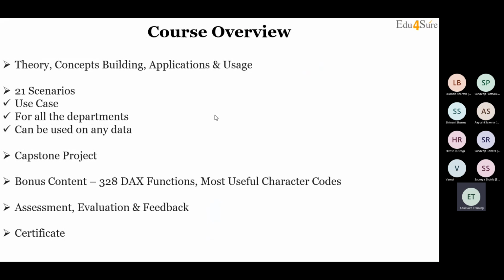Right? So this is the kind of assessment we have for all of you. Apart from this, I would be giving you the list of all the 328 DAX functions so that you can refer and use them easily. And there are some other concepts, most useful character codes as well. So if time permits, we will cover that.